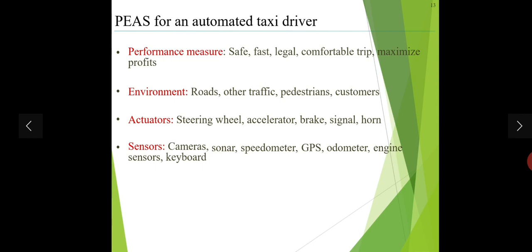First, for an automated taxi driver, we are going to define some examples we have taken to understand these PEAS. And what is the performance measure for an automated taxi driver? If you want to measure the performance, it should be safe, fast, legal, comfortable trip, and maximize profit. What are the environments? Roads, other traffic, customers. Actuators: accelerator, brake, steering wheel, horn. Sensors: cameras, speedometer, GPS. These all are the sensors.